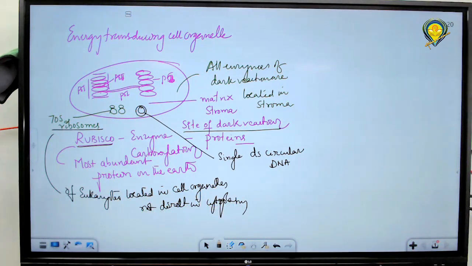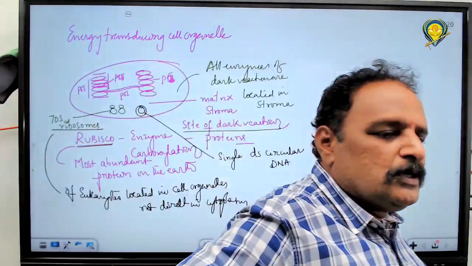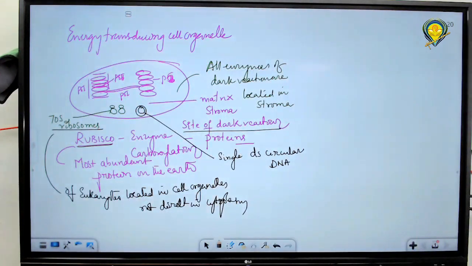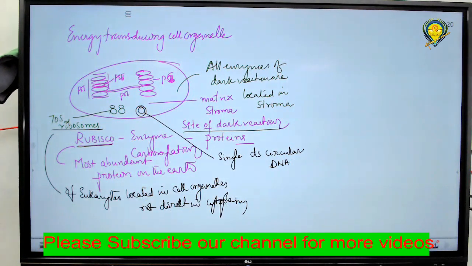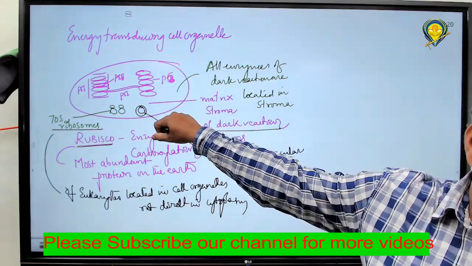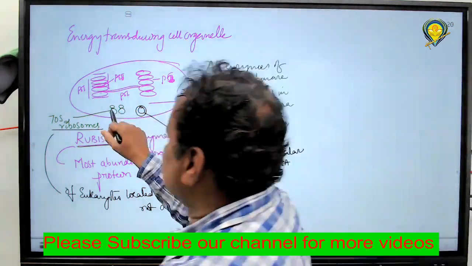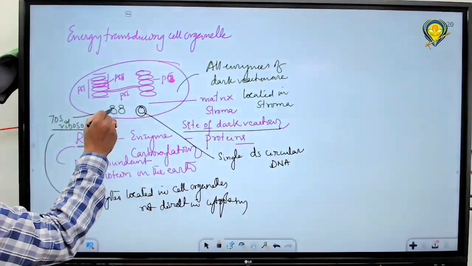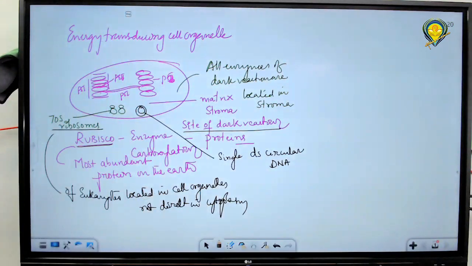This is a most important and frequently asked question: in which cells are 70S ribosomes present in the cytoplasm? That is prokaryotes. 70S ribosomes are present in both prokaryotes and eukaryotes, but their location directly in the cytoplasm means only prokaryotes. In eukaryotes, they are present in cell organelles. So the ribosome is one cell organelle and it is present in another cell organelle, that's why it is called a cell organelle in a cell organelle.